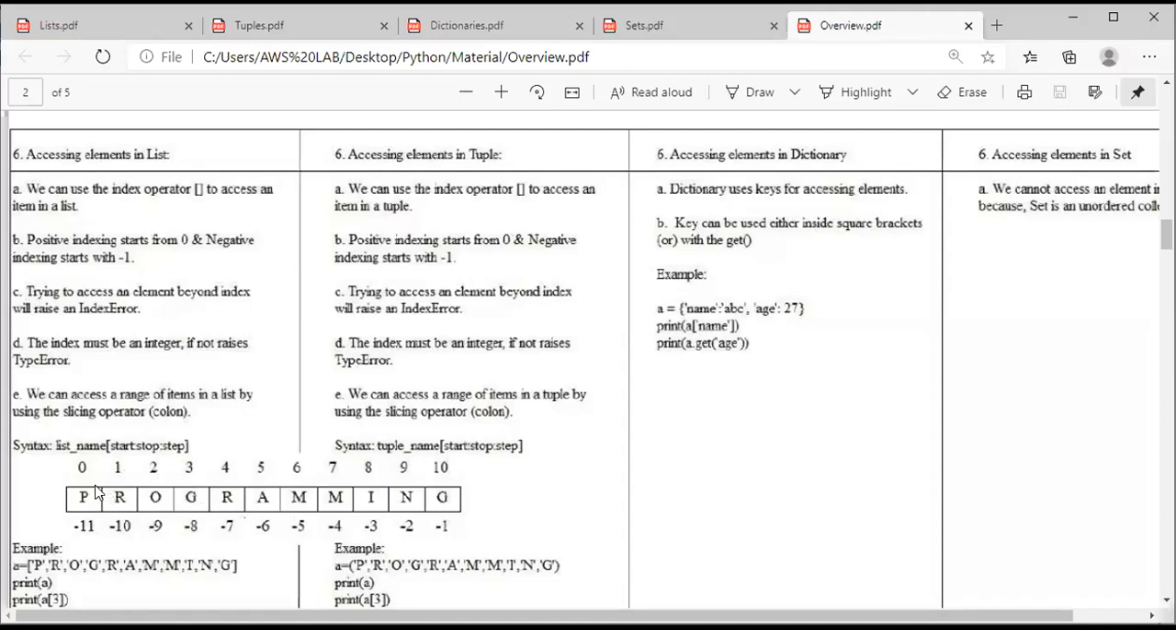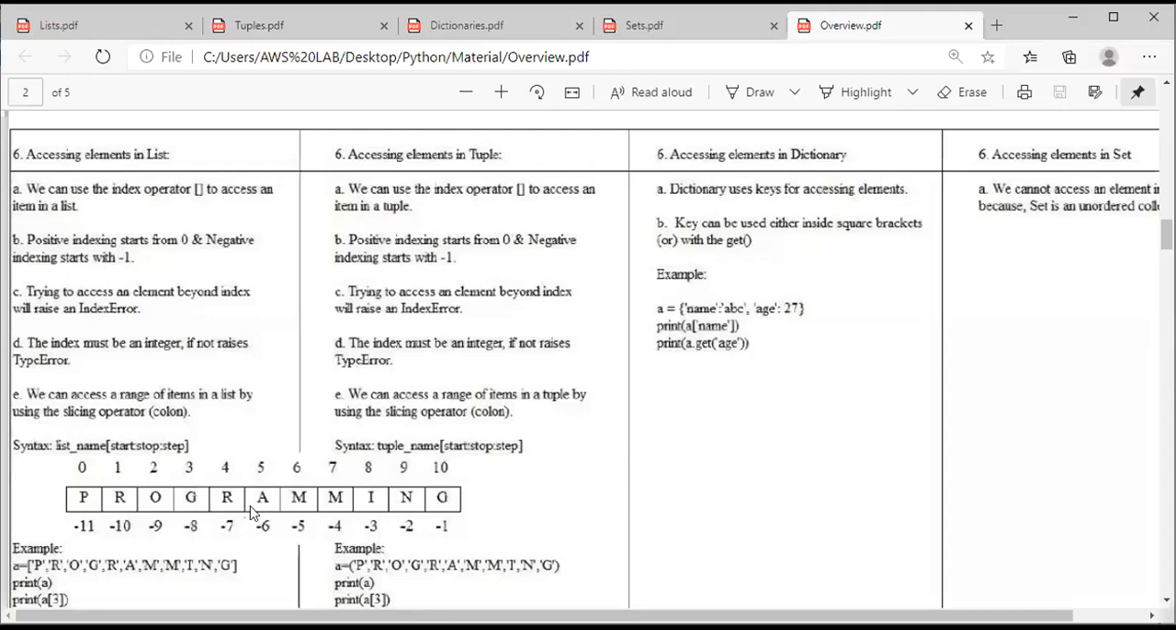See, the positive indexing starts from the left side 0, 1, 2, 3, 4, 5, 6, 7, 8, 9, 10. And the negative indexing is going to start from the right side -1, -2, and so on up to -11. Suppose I want to access M or O or R, let's consider R. Suppose I want to access the element R, I can access it either by using 1 or by using -10. Clear everyone?